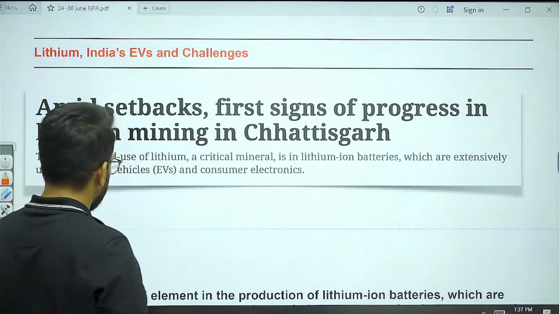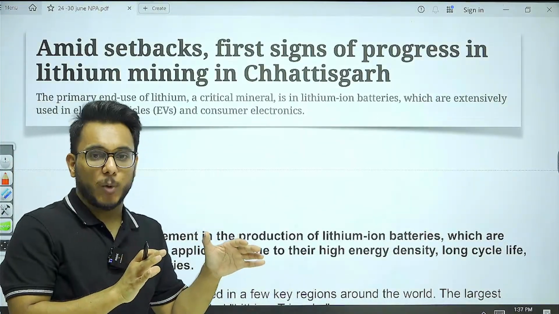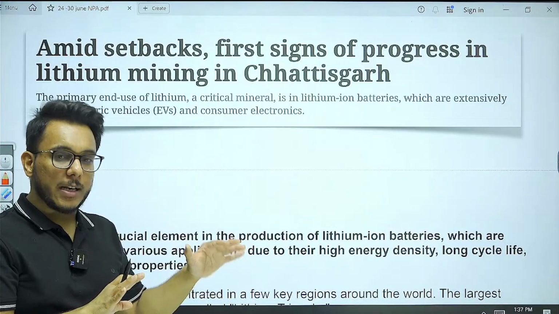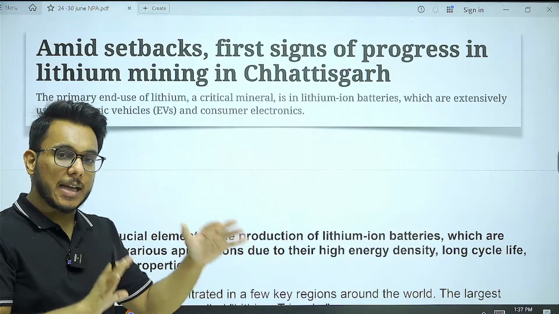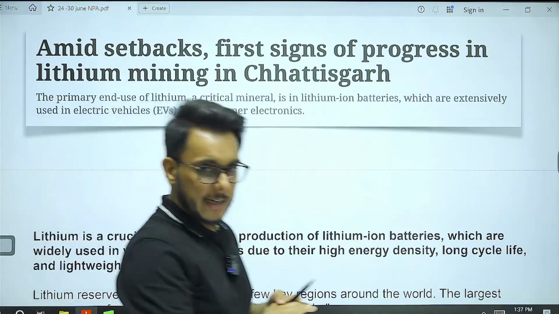Now you see this particular thing, guys, what is happening? There is a sign of progress on lithium in Chhattisgarh. Earlier, good news came with respect to lithium from Jammu and Kashmir, where reserves of lithium were found in the Reasi region of Jammu and Kashmir.